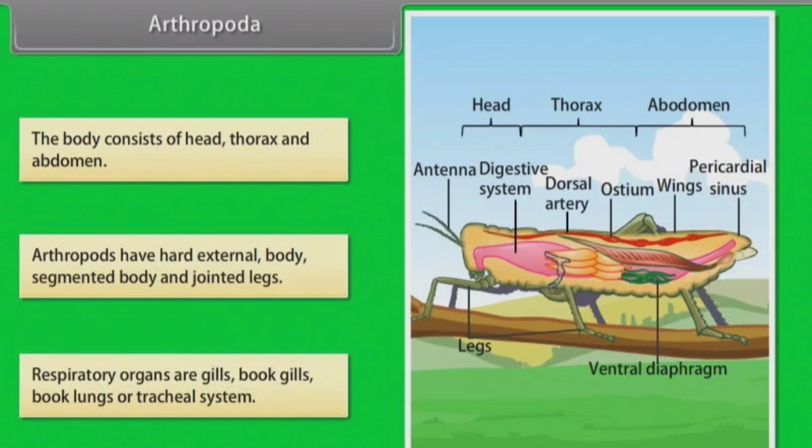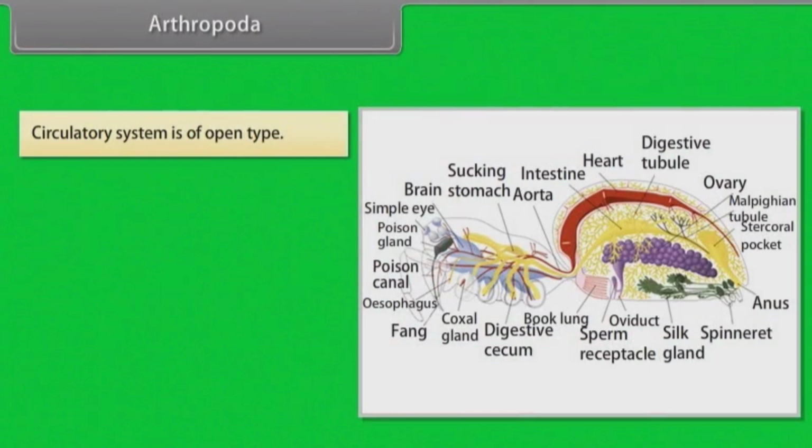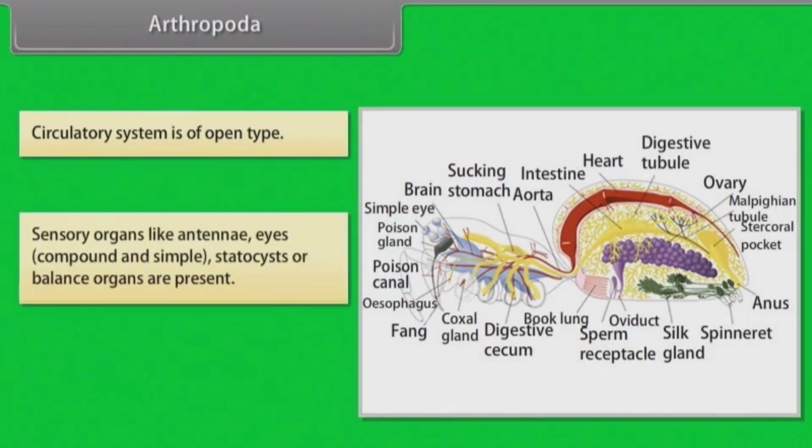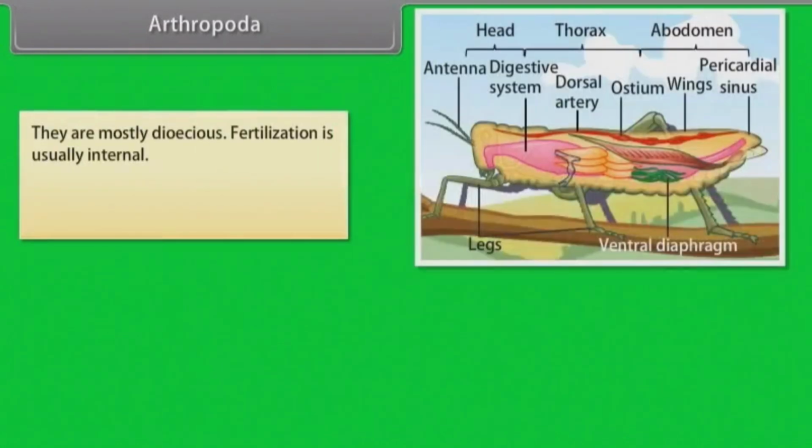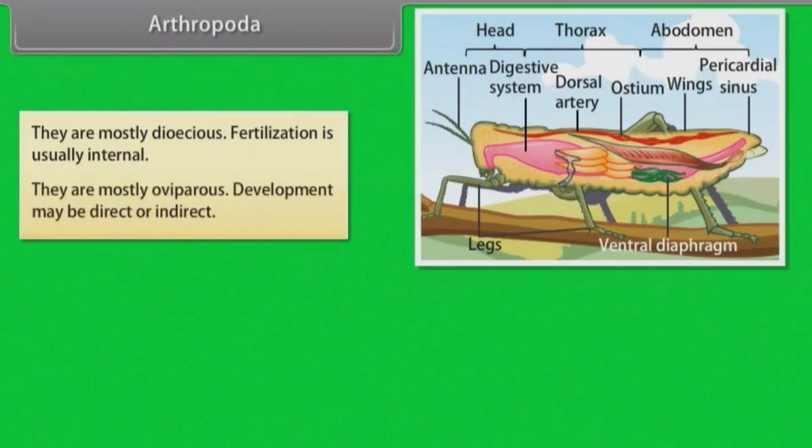Respiratory organs are gills, book lungs, or tracheal system. Circulatory system is of open type. Sensory organs like antennae, eyes, that is compound and simple. Statocysts or balance organs are present. Excretion takes place through Malpighian tubules. They are mostly dioecious. Fertilization is usually internal. They are mostly oviparous. Development may be direct or indirect.